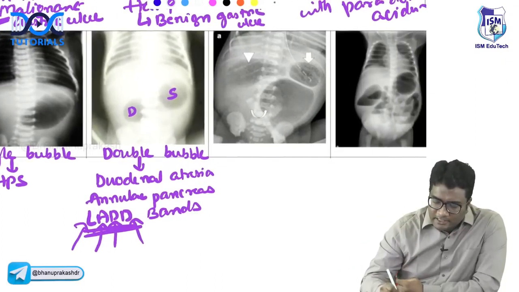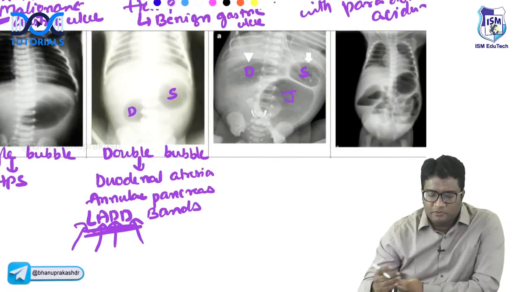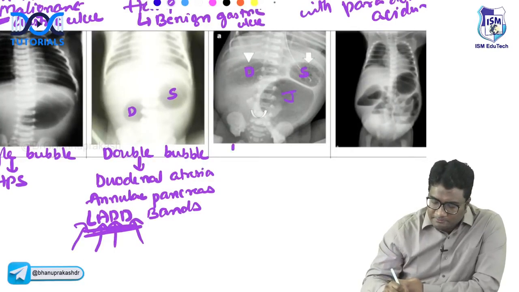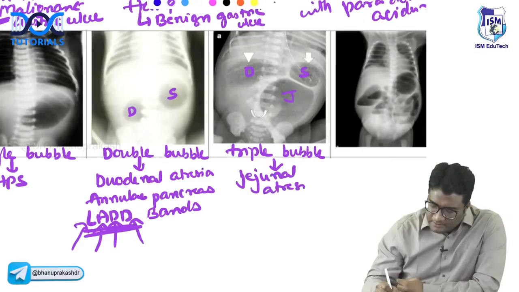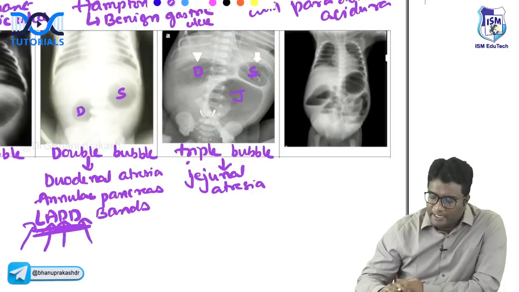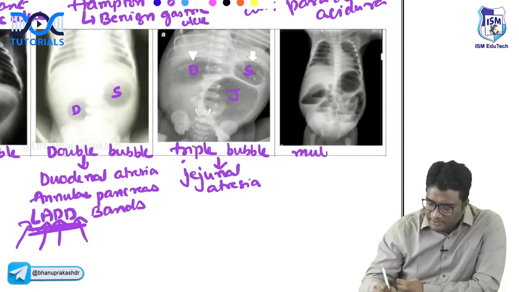And look here, you are seeing a part of the stomach, part of the duodenum and part of the jejunum here. So you are seeing these three bubbles here. So this is triple bubble. Where do you see triple bubble appearance? Triple bubble is seen in jejunal atresia. Jejunal atresia will have triple bubble and multiple air fluid levels.